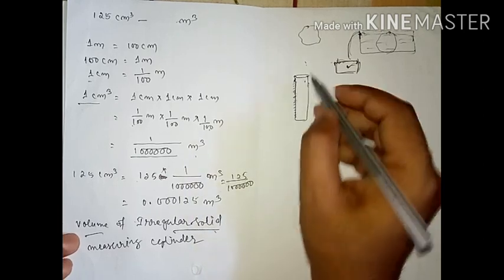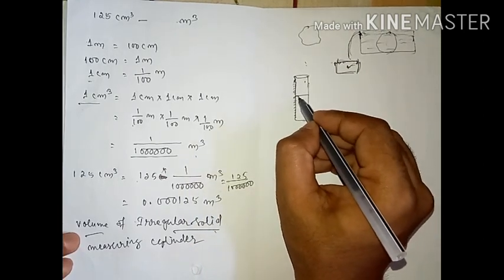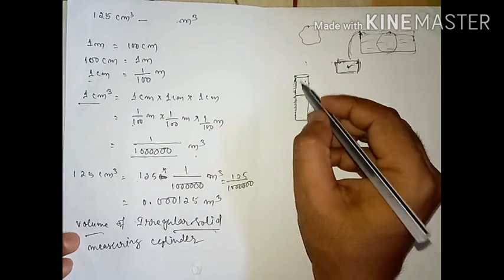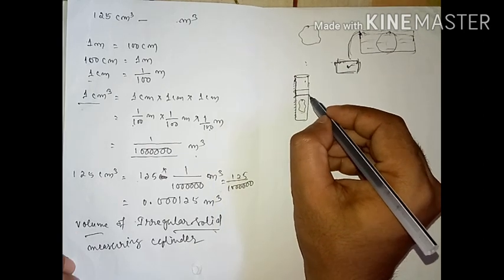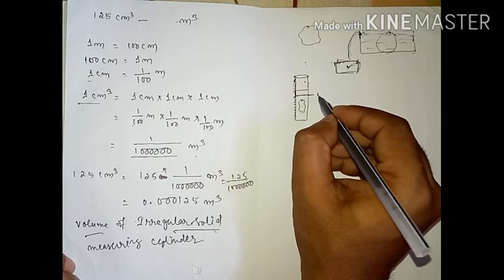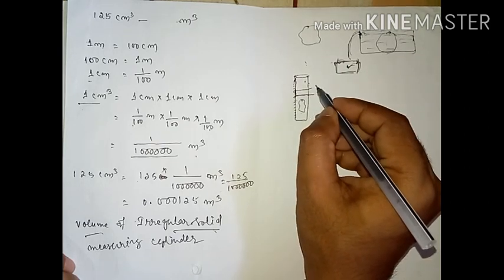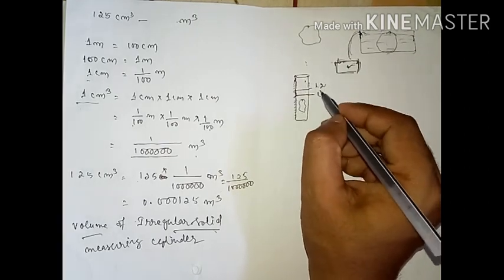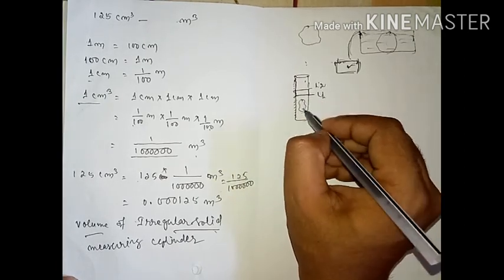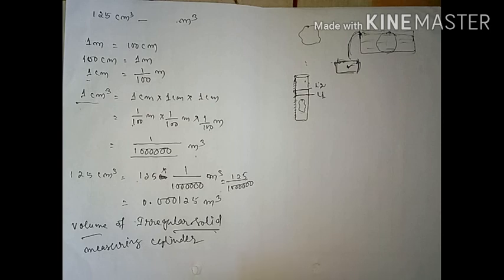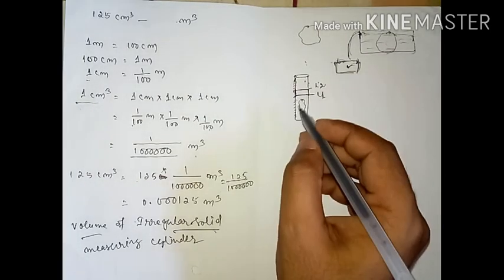Suppose water is filled till this point, and when you immerse a stone inside this, the water level will rise. This is your level 1, L1, and this one is your level 2. The difference between level 1 and level 2 is the volume of this stone. So by this process we can find out the volume of a solid.